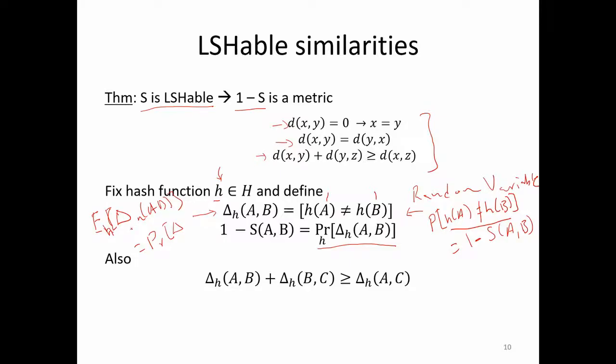You are basically counting in this expectation. Expectation is the same as probability. You can just check this. This is a basic probability theory principle for 0 1 random variables: the expectation equals the probability of being equal to 1.